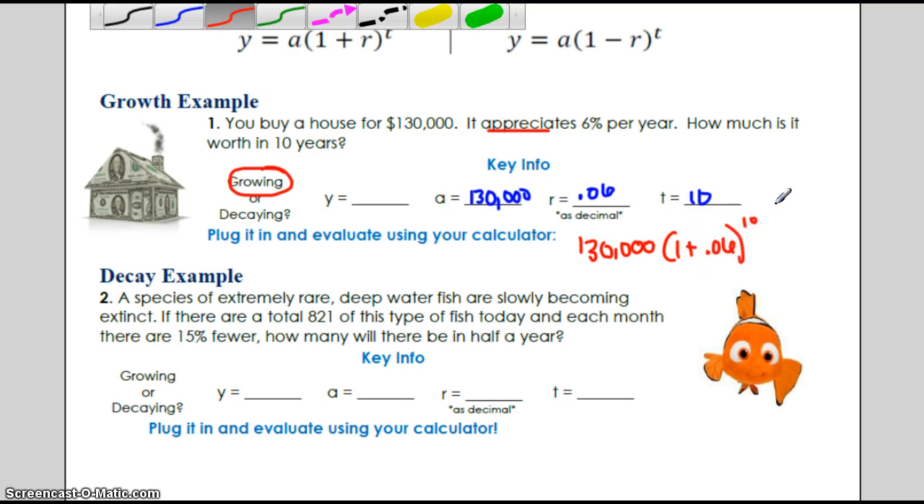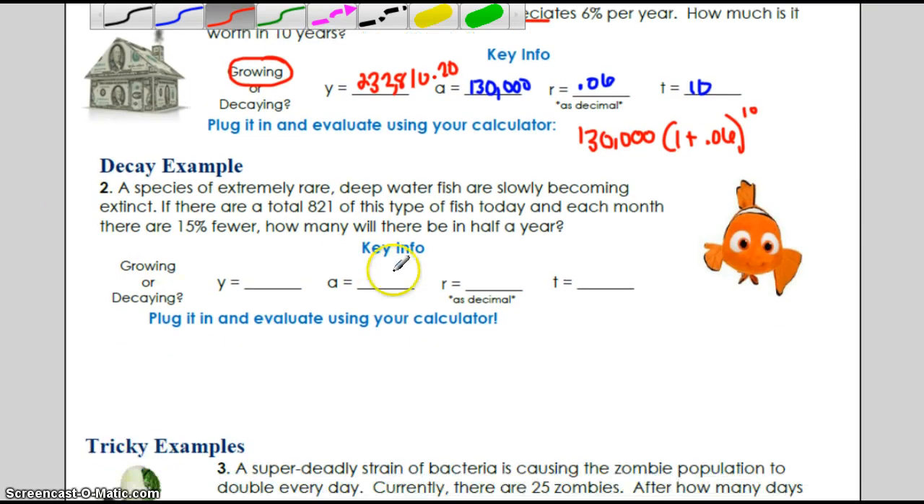You're going to type this into your calculator, making sure that you've got those parentheses, because those are important, and making sure that it's to the 10th power. And we get our total, 232,810.20. So that is $232,810.20 after 10 years of appreciating at 6%. So go ahead and try the next one.